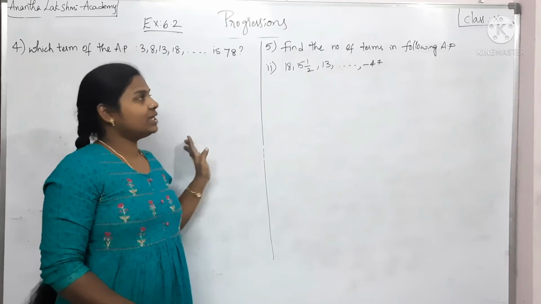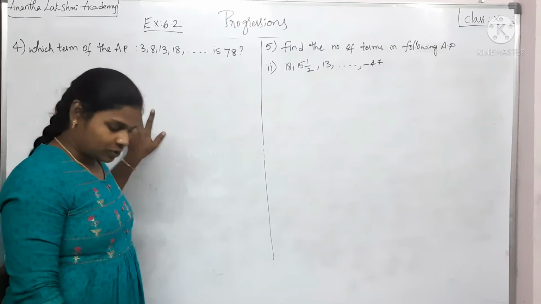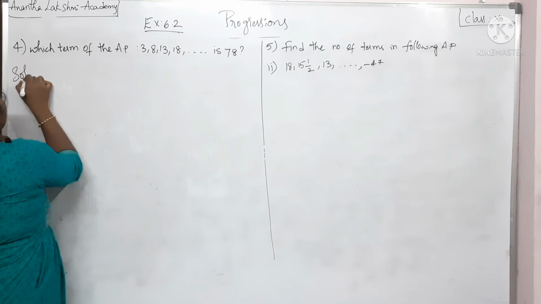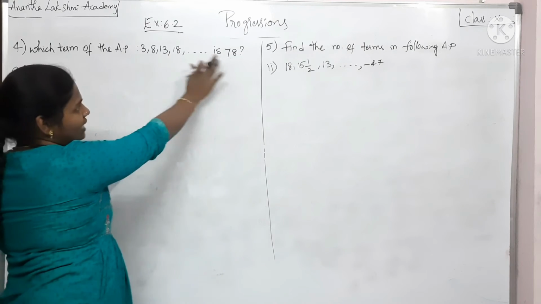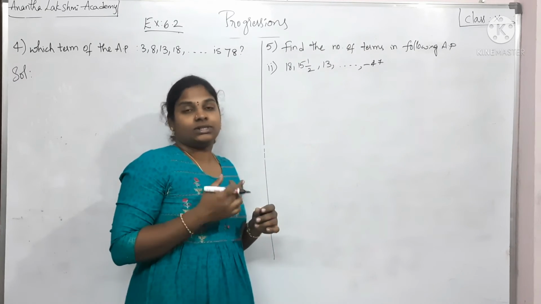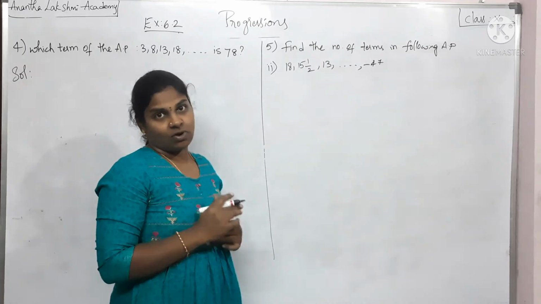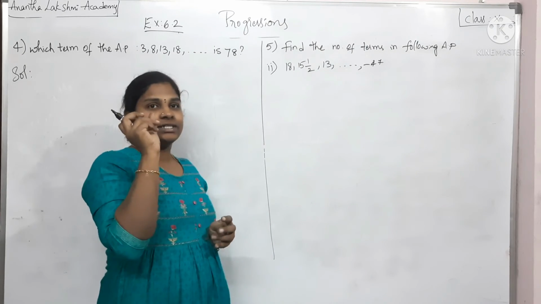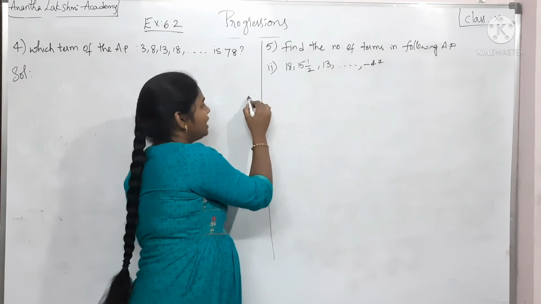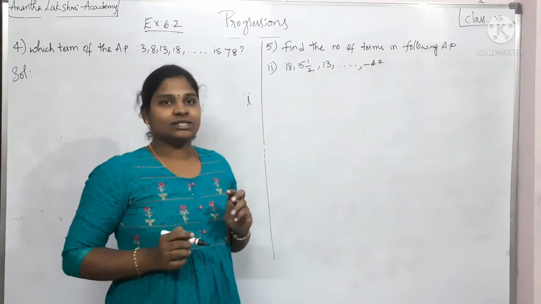Okay, yeah. So here I have the fourth problem written on the board. Let me read it out for you. It says, which term of the AP is 78? While telling you the concept of the nth term of an AP, when the nth term is the last term of the AP, it is also referred to with a notation called small l.